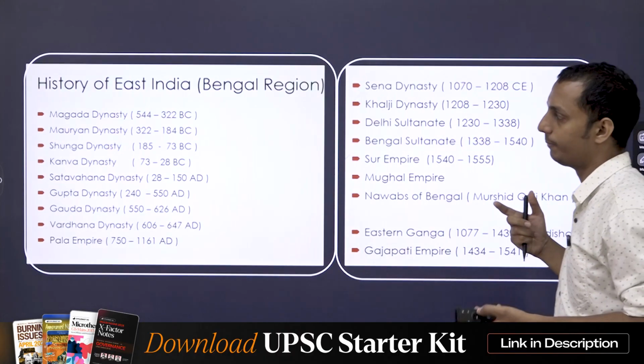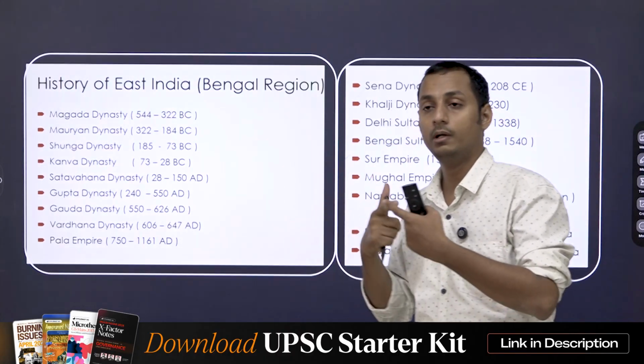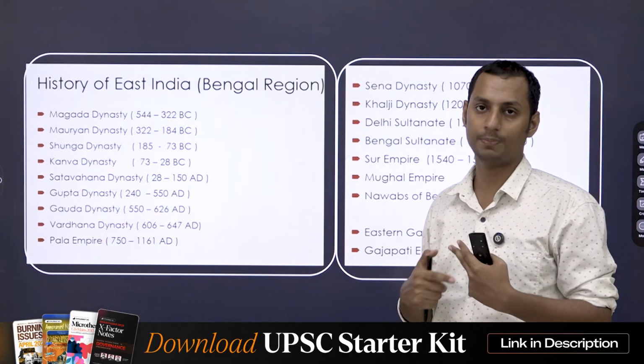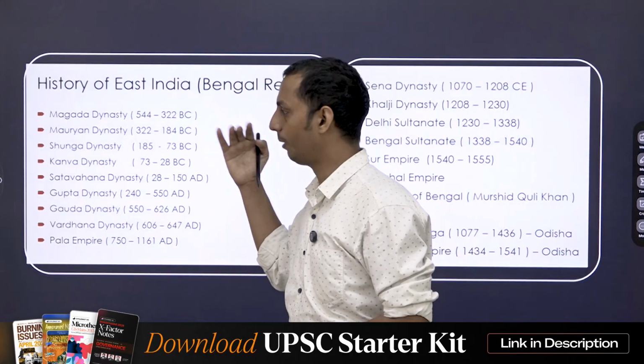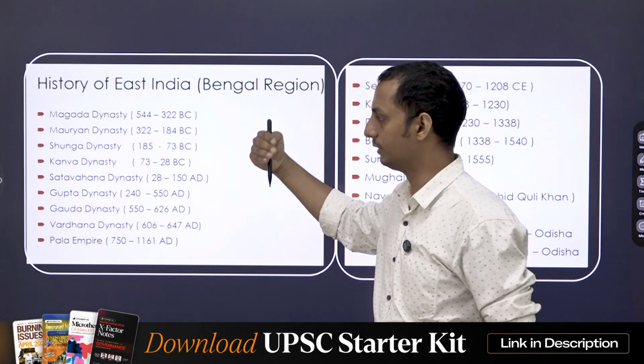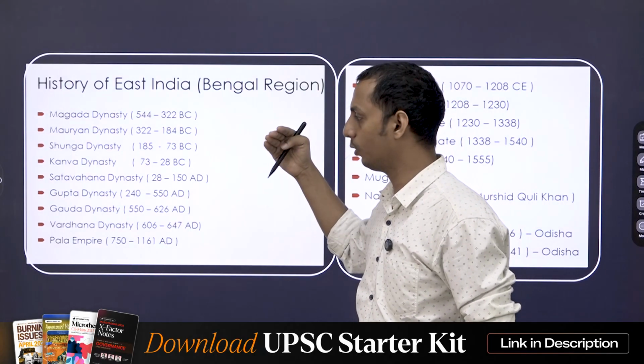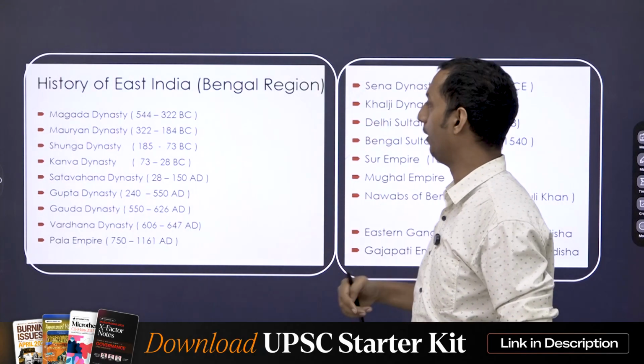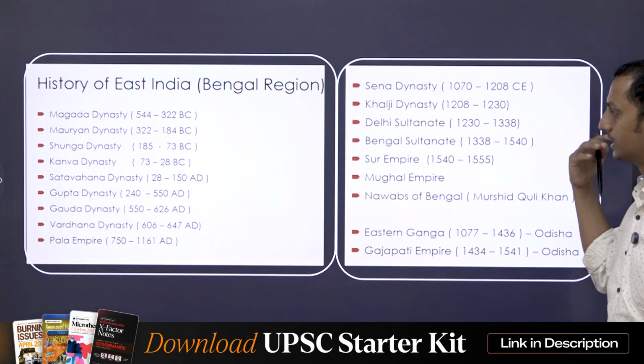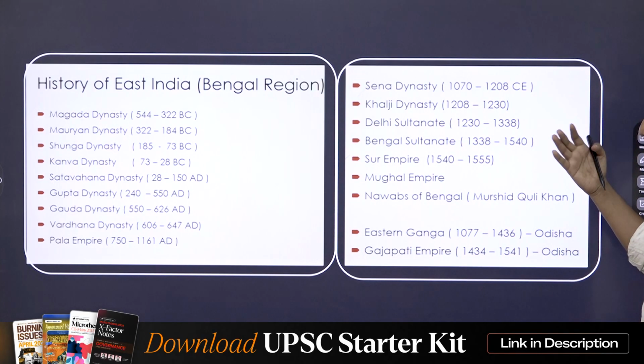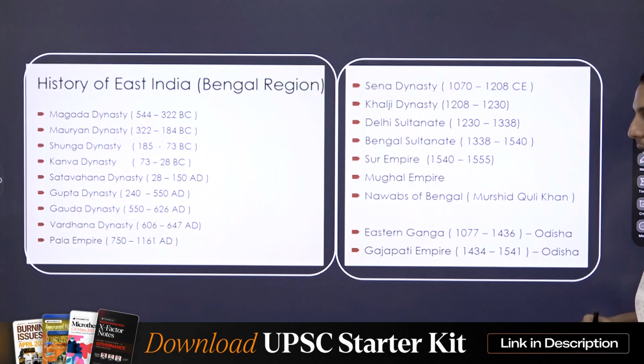Okay? Or with respect to the Bengal region, you try to memorize or recall in this manner. Okay? Magadha, Mauryan, Shunga, Kanva, then came the Satavahanas, followed by the Gupta, then Gauda, Vardhana, Pala, then followed by the Sena, Khaljis, Bengal, Delhi, Sur, Afghans, Mughal, then the Nawabs of Bengal.